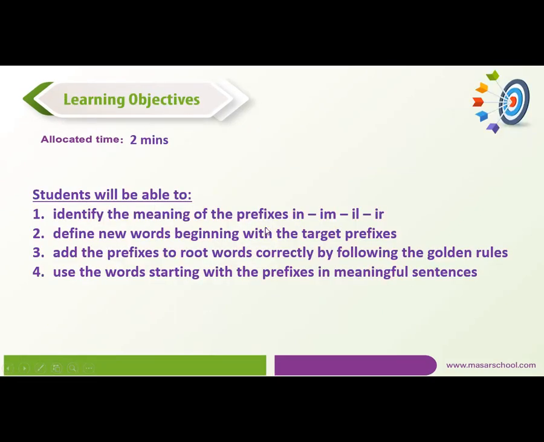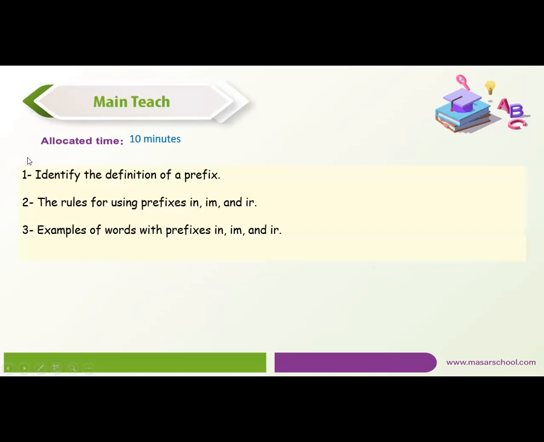Okay, after studying this, we're going to focus on in, im, and il, these kinds of prefixes. So by the end of the lesson, you're going to identify the meaning of the prefixes in, im, and il. Define new words beginning with the target prefixes. We're going to add prefixes to root words correctly by following the golden rules. Four, we're going to use the words starting with the prefixes in meaningful sentences.